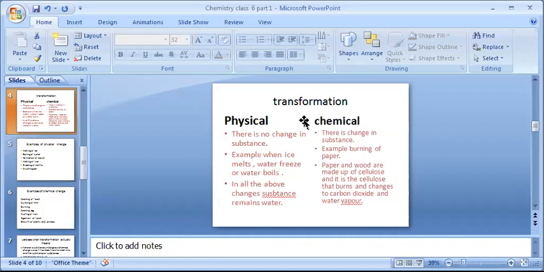Also, if you burn sulfur, then it is transformed into sulfur dioxide. So we call it transformation because the cellulose is transformed into carbon dioxide and water upon burning. Also, carbon and sulfur are transformed into carbon dioxide and sulfur dioxide when they burn.